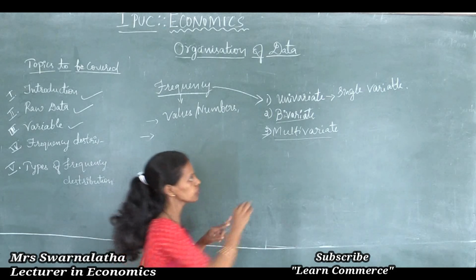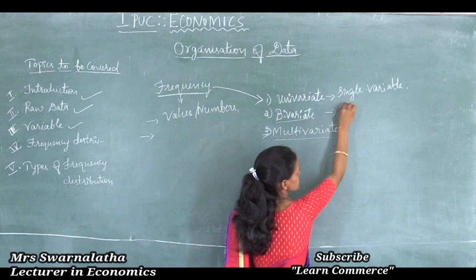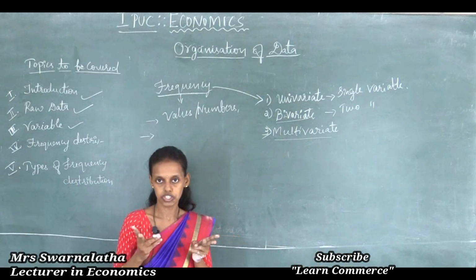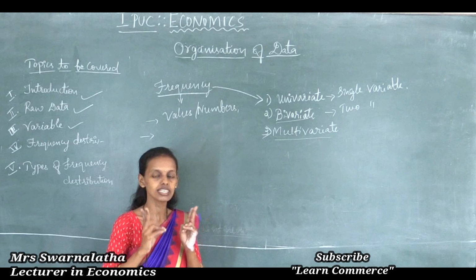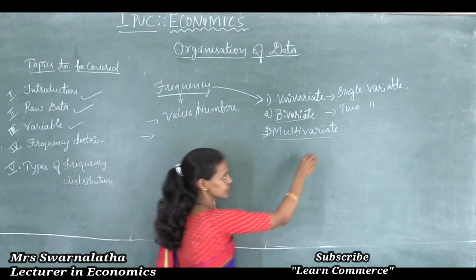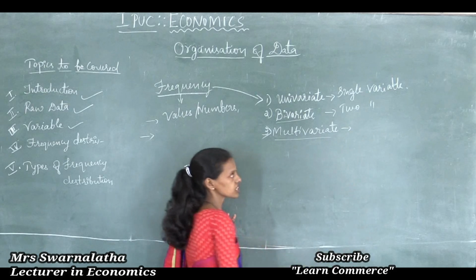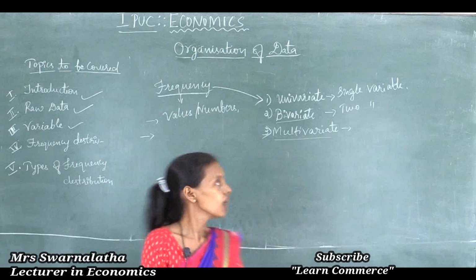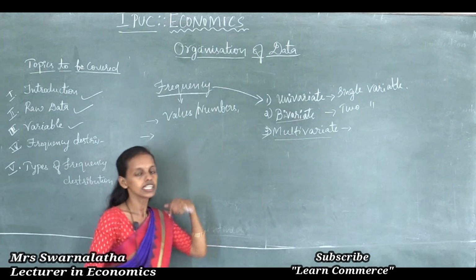Frequency distribution for two variables is said to be the bivariate frequency distribution. By the name you can see, uni means single, bi means two. Thus multivariate frequency distribution means frequency distribution for more than 2 variables.